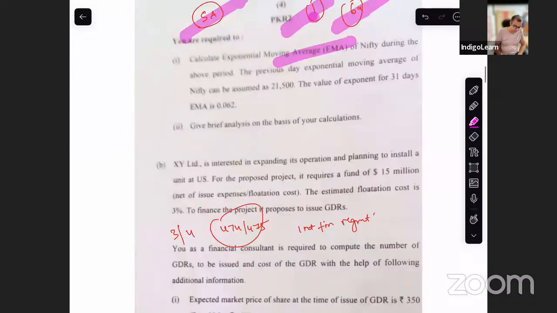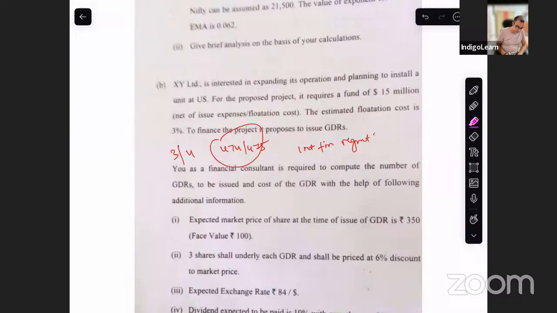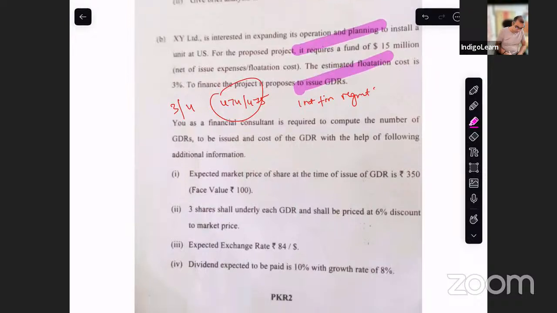Please have a look. Then you have a question on expanding operations and issuance of GDR. The estimated flotation cost is so and so. You are supposed to find out the number of GDRs and cost per GDR. This is also a straight question, nothing complex. Question numbers 3 and 4, page numbers 474, 475 from International Financial Management. Very, very similar questions. Nothing new in this. There is absolutely nothing new in this.